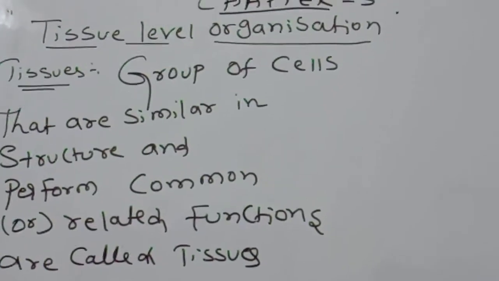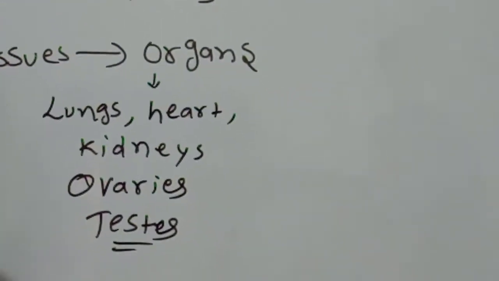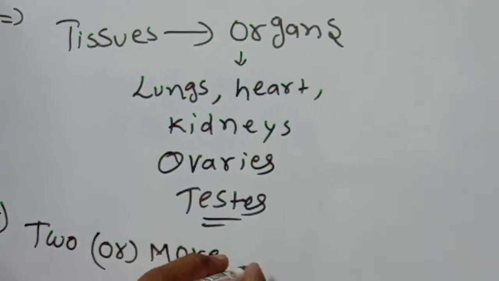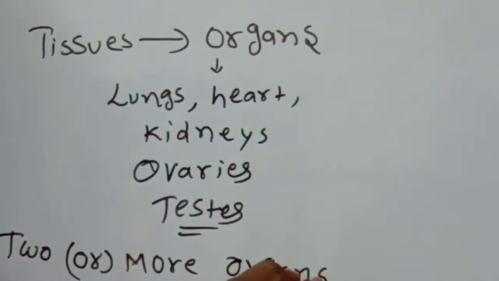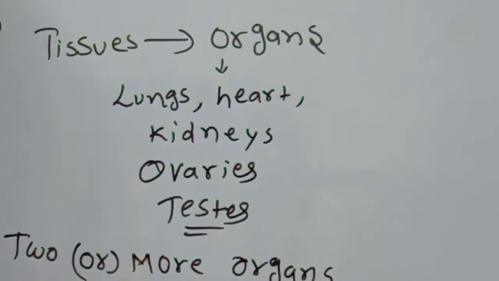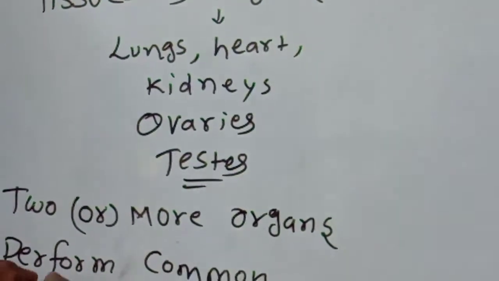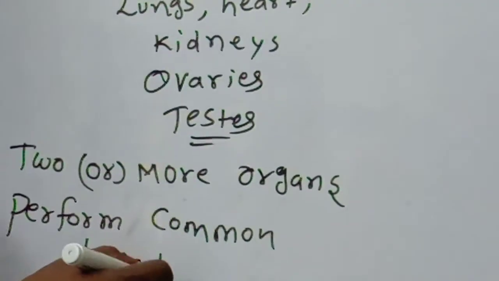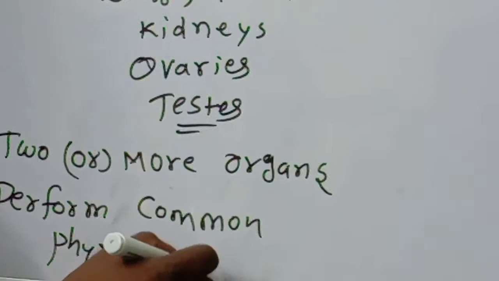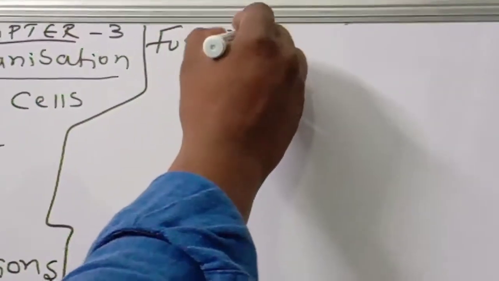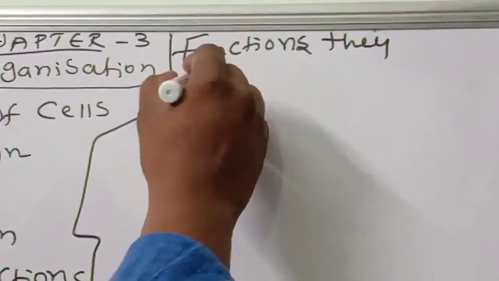If two or more organs perform common physical and chemical functions, what are they called?